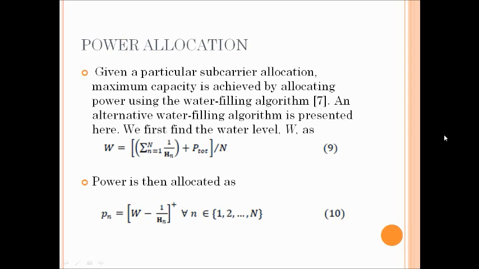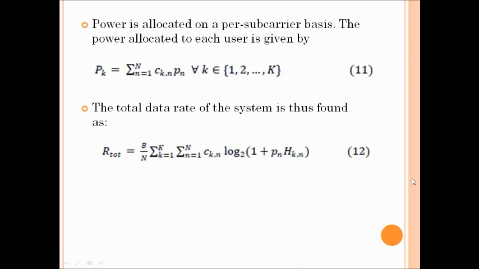Given a particular subcarrier allocation, maximum capacity is achieved by allocating power using the water filling algorithm, which is explained in detail in the report. An alternative water filling algorithm is presented here. We first find the water level W, which is given by this formula, and then the power is allocated as shown in this formula. After these two, power is allocated on a per subcarrier basis. The power allocated to each user is given by this particular formula.